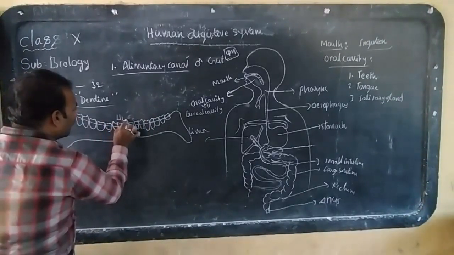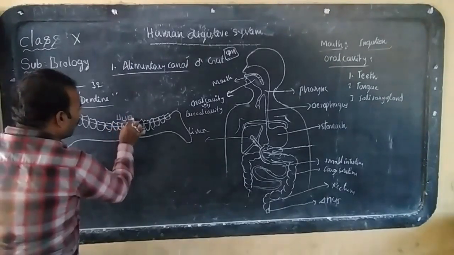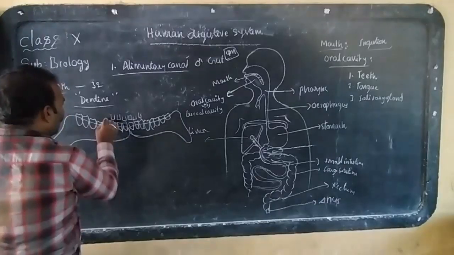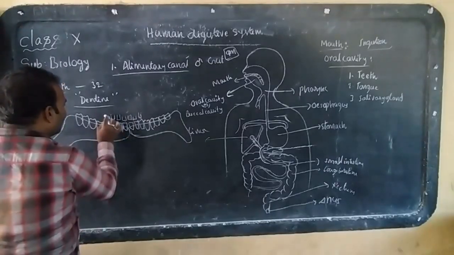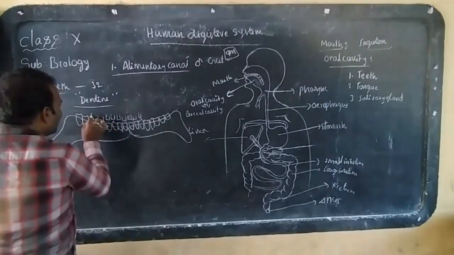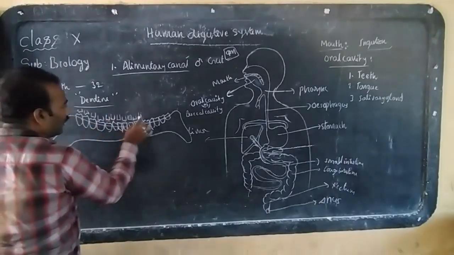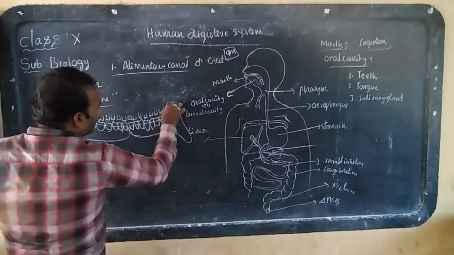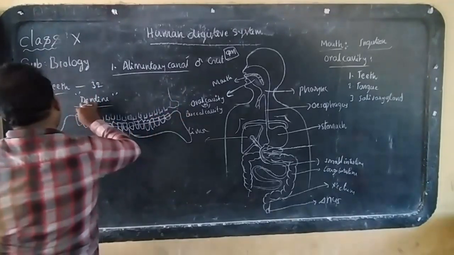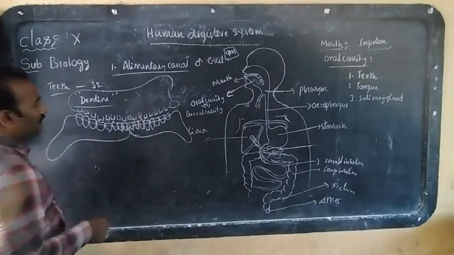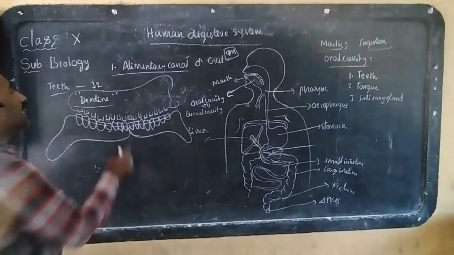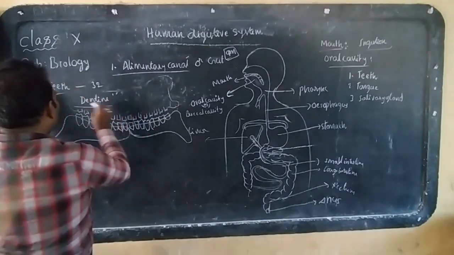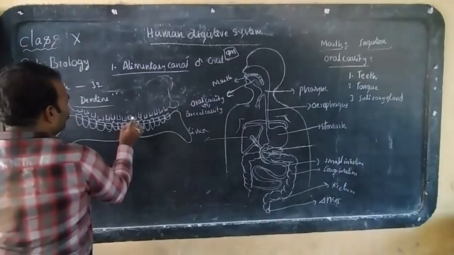What type of teeth are there on the lower jaw? The same type of teeth are on the upper jaw also. Yes, like this. In this way, teeth are there on the upper jaw. Look here. The arrangement of teeth is the same on both the upper jaw and the lower jaw.